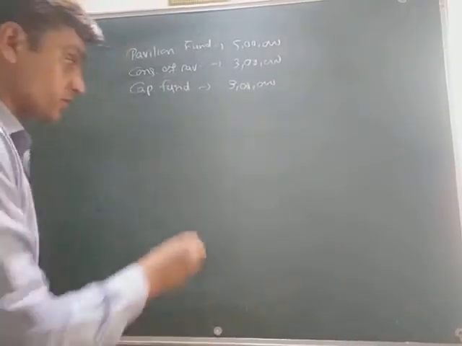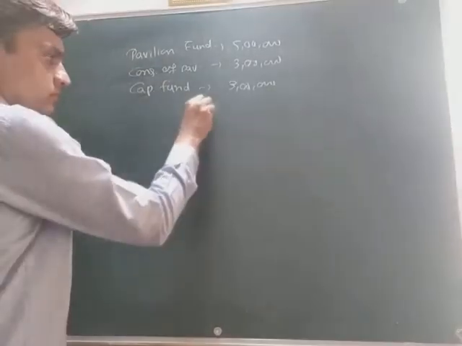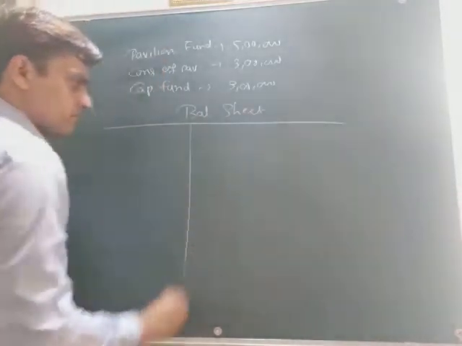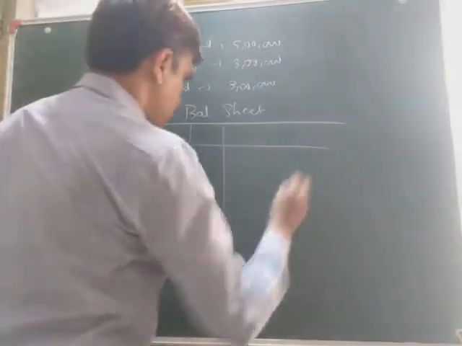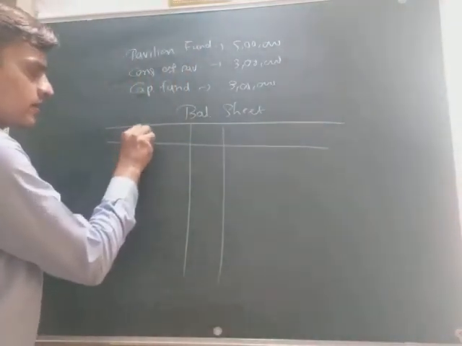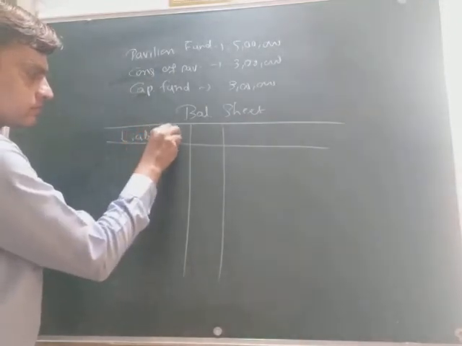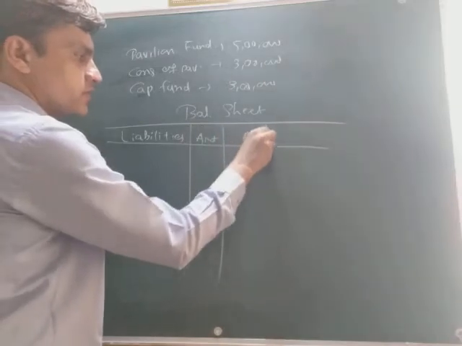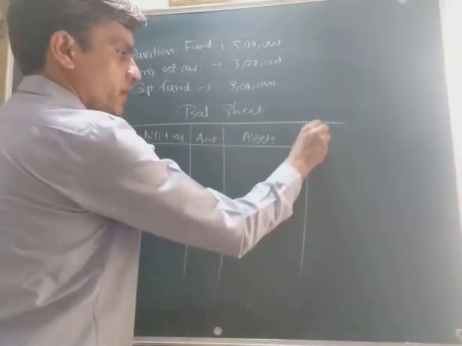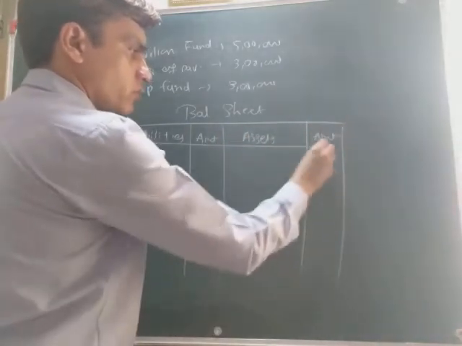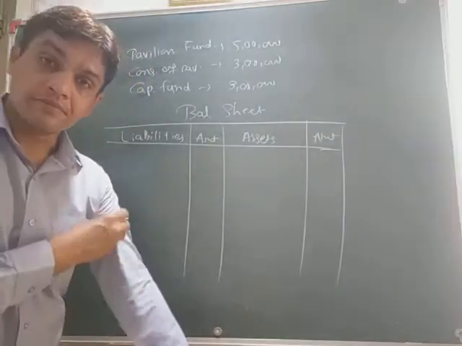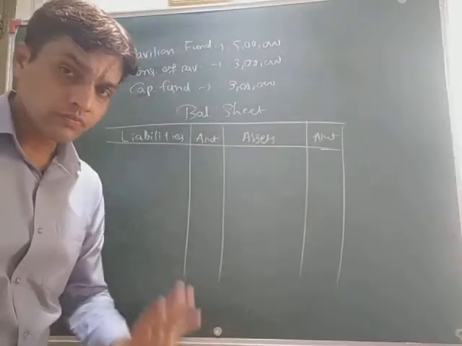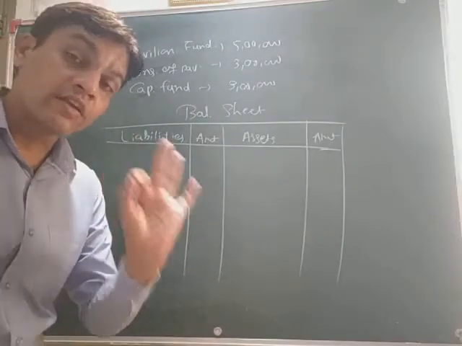Prepare the balance sheet again. This is liability, amount, assets, and amount. Okay. Now see, first of all, the capital fund is given to you. We have to record the capital fund if it is given.